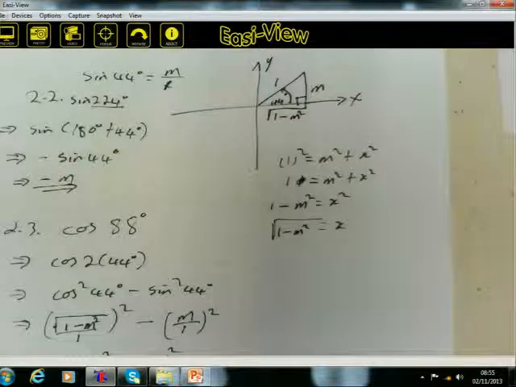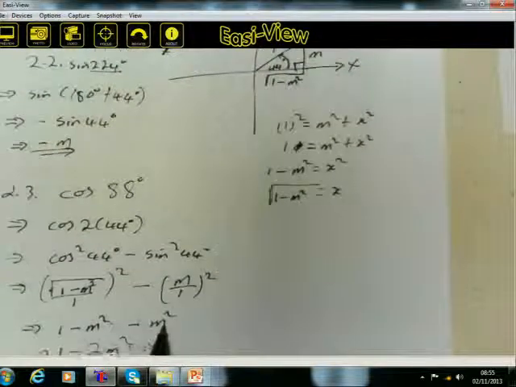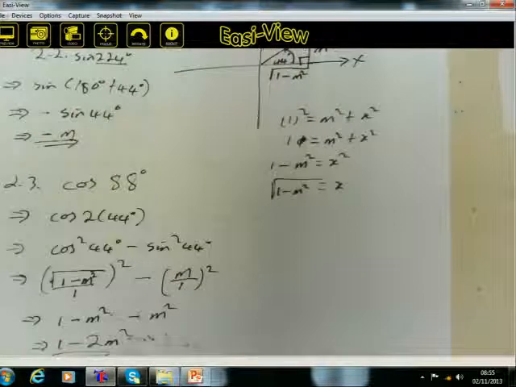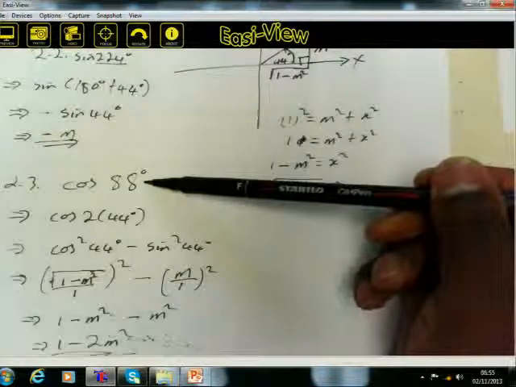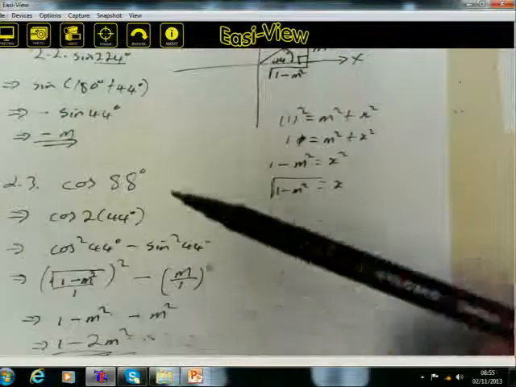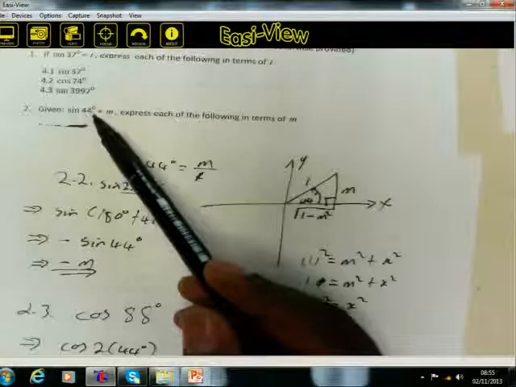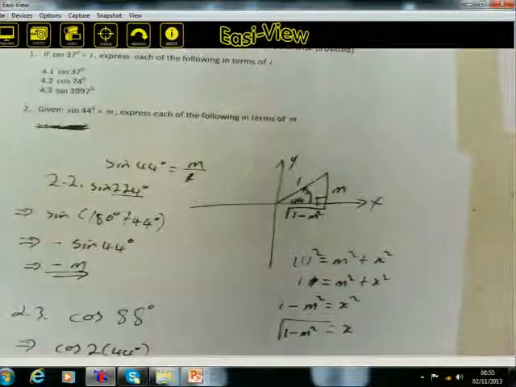And here you've got minus m squared. Those are like terms. We add them together: minus m squared and minus m squared give you minus 2m squared. That's why we say this is how we can express the cos of 88 degrees in terms of m, if it is given that the sine of 44 degrees is equal to m.